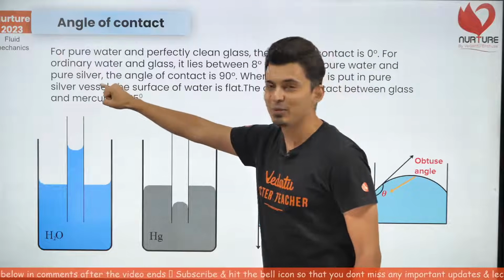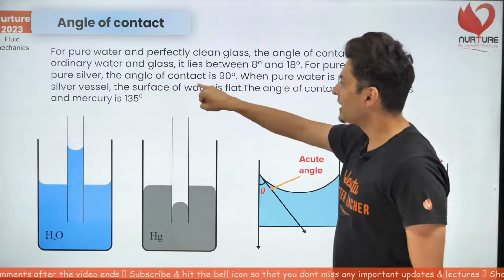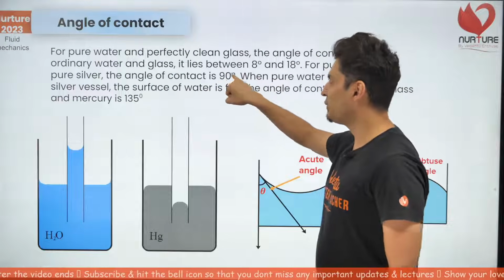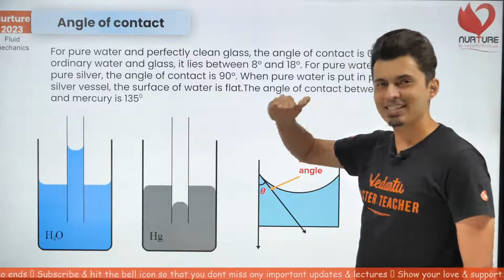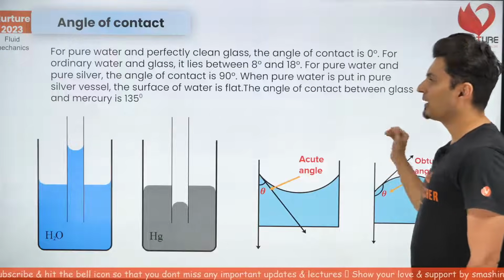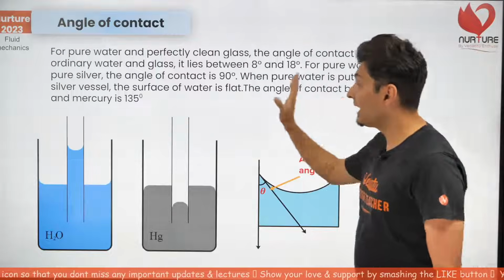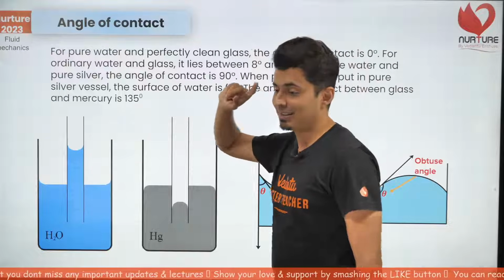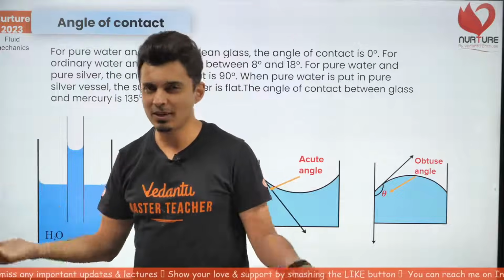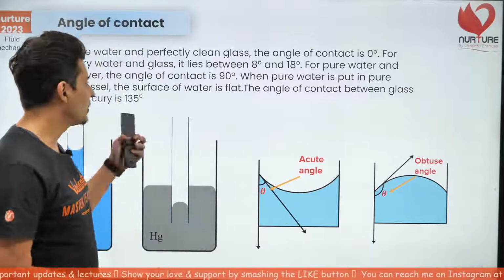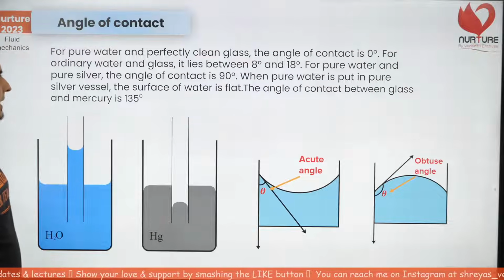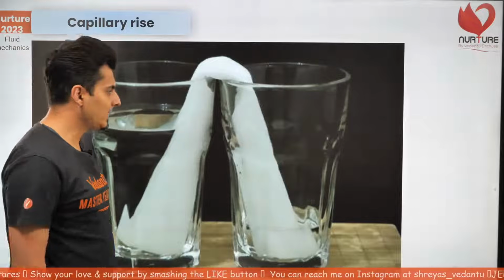Water and silver, oh my god, a silver container. It's difficult to get, but yes, if you have one, you can try it out. The angle of contact is 90 degrees. And for glass and mercury, it is 135 degrees. So obtuse, like we all know, for mercury and glass, it should be an obtuse angle. Okay, great. So keep this in mind.